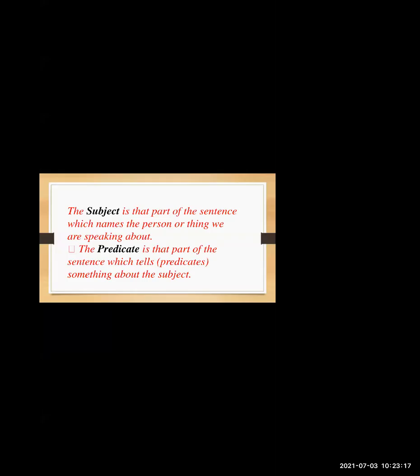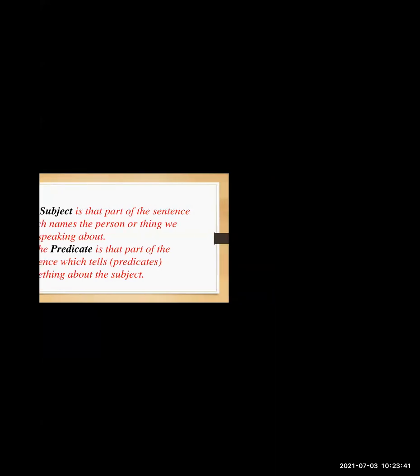A subject is that part of a sentence which names the person or thing we are speaking about. That is the important character in a sentence. That is the main person. It can be a noun. Most probably it is a noun. And what is a predicate? Predicate is telling us what the subject is doing. Okay, that is known as predicate. We will understand this with an example.